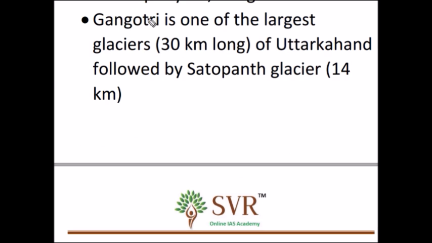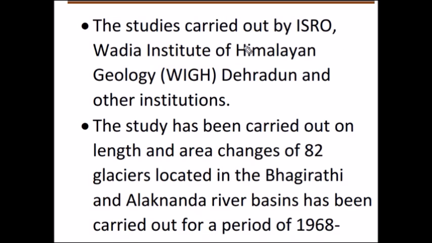In Uttarakhand, Gangotri is one of the largest glaciers, followed by Satopant glacier. So first rank goes to Gangotri glacier in Uttarakhand and second goes to Satopant glacier. One important point is that the study has been carried out by ISRO, our space agency, and Wadia Institute of Himalayan Geology. Wadia Institute of Himalayan Geology, which is located in Dehradun, conducted the study.